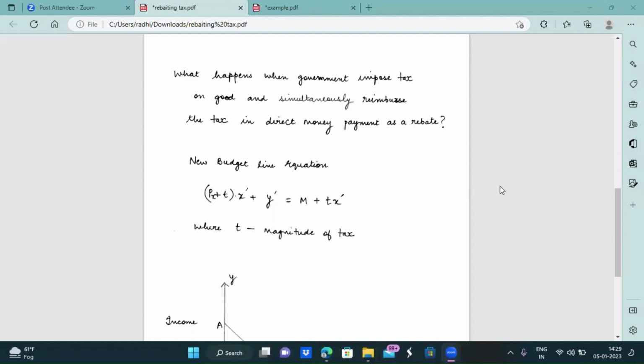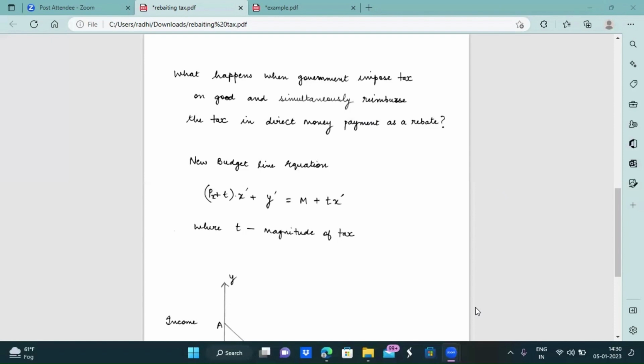Now, let's see what happens when the government imposes tax on a good and simultaneously decides to reimburse the tax in the form of direct money payment as a rebate. Suppose the government decides to impose the tax on commodity X, so the price of the commodity will increase by the magnitude of tax, and at the same time his income will increase by tax times the quantity of good purchased.